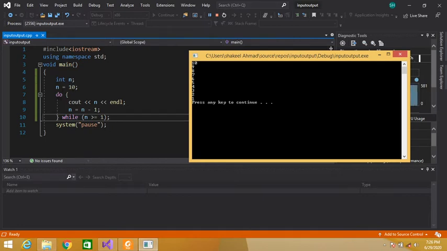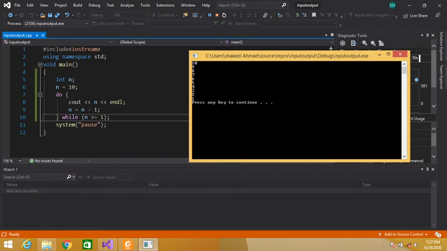This is the syntax of do while: the do keyword, then braces with the body of the do while loop, then while with the condition, and here we have to place the semicolon. So we have initialized n equal to 10. Do keyword, then cout, we are printing the value of n. So n contains 10, so 10 is printed on the console window.